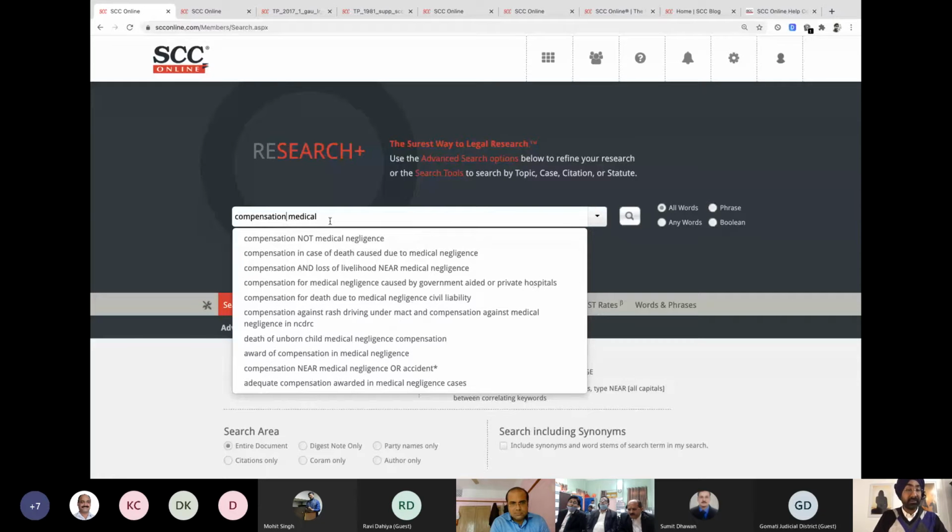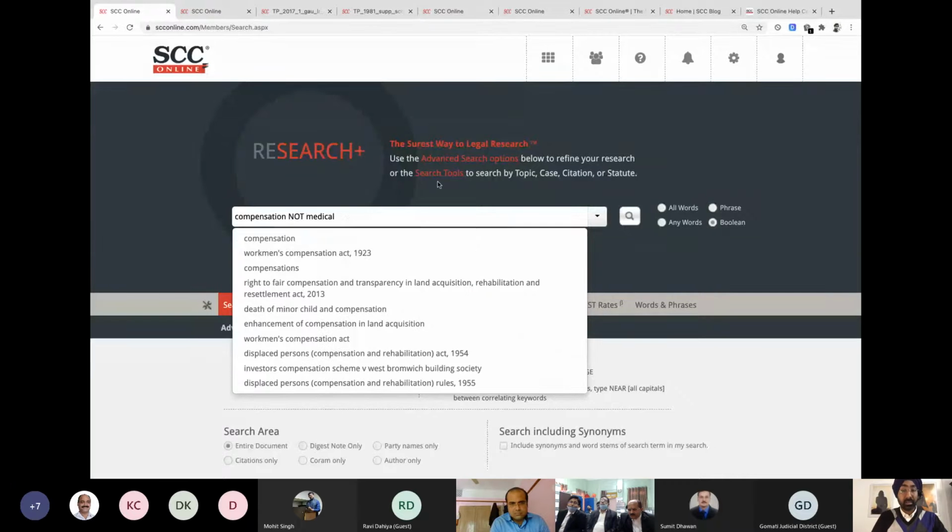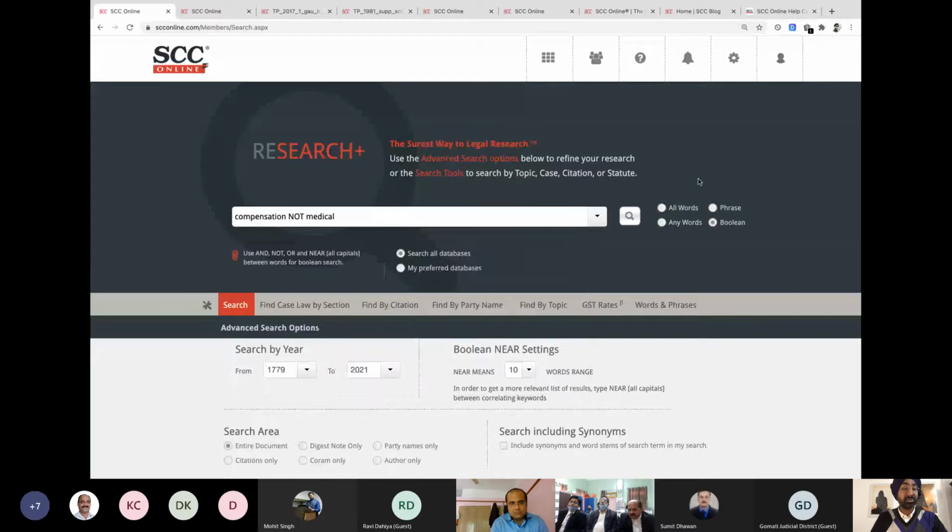And now if I write the word near, we all know how it's going to work. It's going to bring the judgments of compensation and medical. But then if you write not in between, it's going to search for the cases of compensation wherein the word medical is not appearing anywhere, which means it is going to cut down the searches of medical negligence which are related to compensation cases.